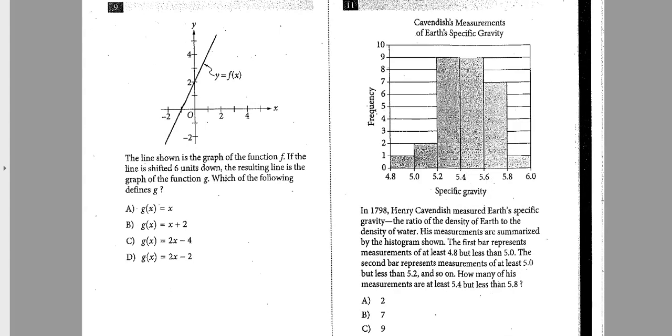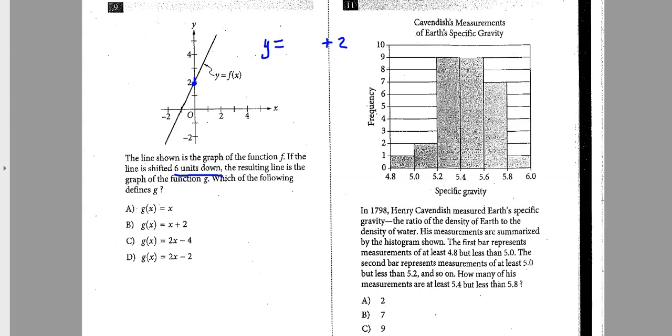It's one of their statistics problems. The line shown above has an equation. You could calculate it if you wanted to, but I don't think we need to. It says, if the line is shifted 6 units down, what would be the new line? Well, this line has a y-intercept of +2.